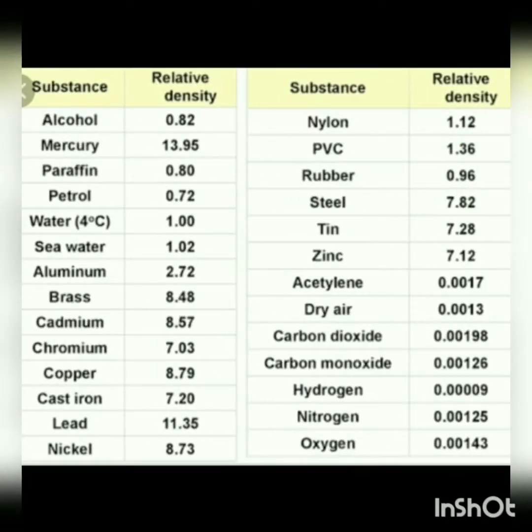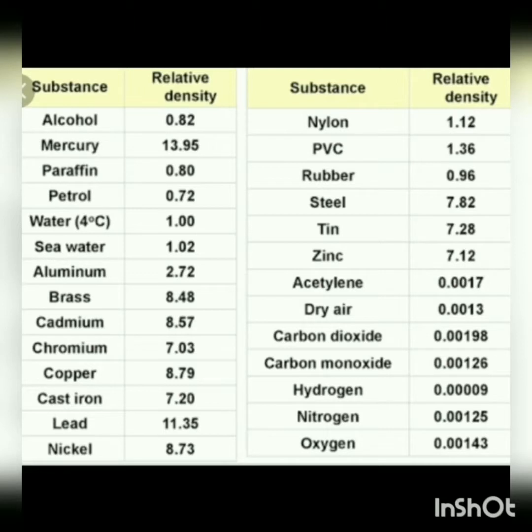Okay. Some relative densities of substances are: alcohol is 0.82, mercury is 13.95, nylon is 1.12, PVC is 1.36, steel is 7.82, rubber is 0.96, zinc is 7.12, aluminum is 2.72, seawater is 1.02, water at 4 degrees Celsius is 1, copper 8.79, lead 11.35, nickel 8.73, oxygen 0.00143.